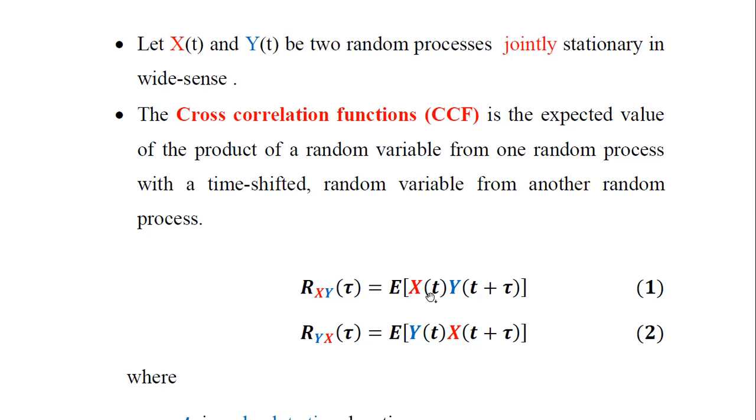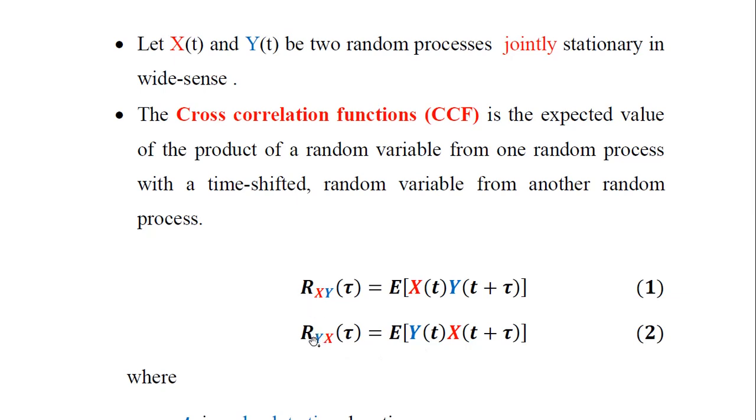So x of t is a random variable belonging to the first process, and y of t plus tau is the random variable which belongs to the second random process. The expected value of the product of these two results in the cross correlation function Rxy of tau, as denoted in equation number 1.